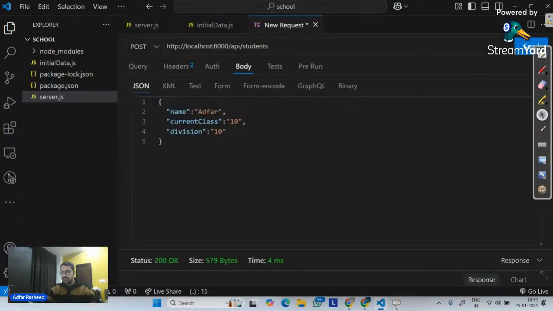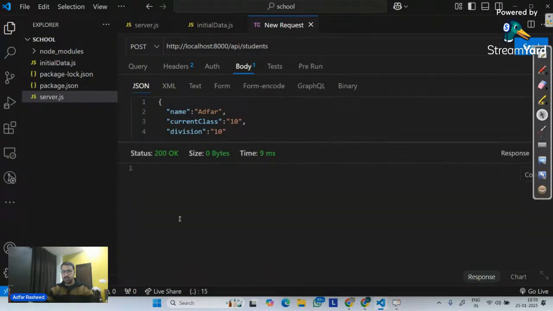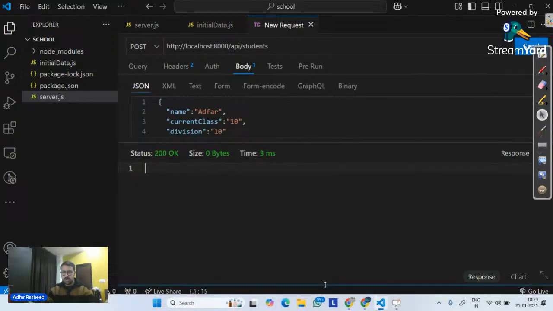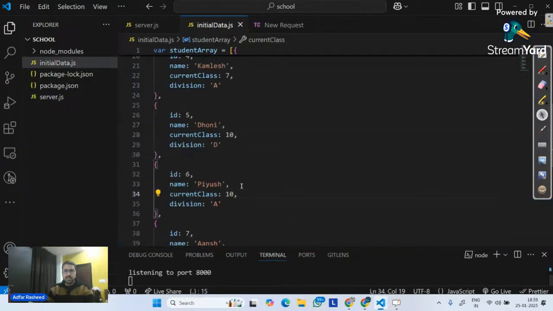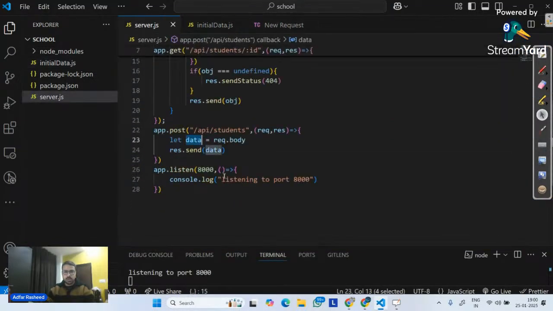But now if I go here and click on send, we should be able to see our Express response over here. What does it say? So if I make a post request, let me send a post request, we are not able to see a response. Why is that? I'm already in VS Code, so it's still listening. Why is it not giving me the response over here?